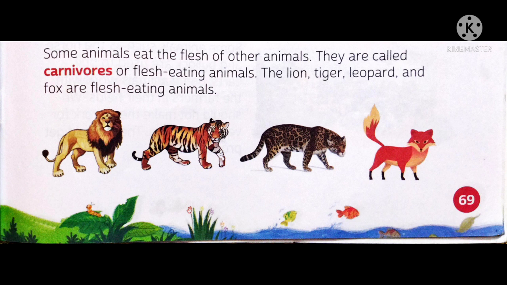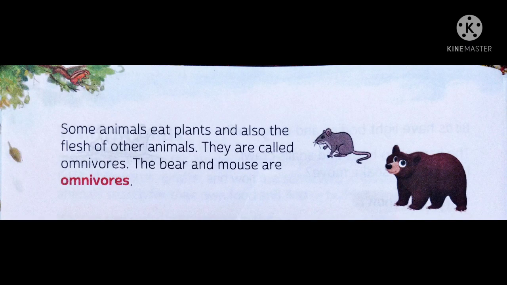Now the next one is omnivores. Some animals eat plants and also the flesh of other animals and they are called omnivores. The bear and the mouse are called omnivores. Actually some animals eat both plants and also the flesh of other animals, and these animals come under the category of omnivores. They neither come under carnivores nor herbivores. They come under omnivores.